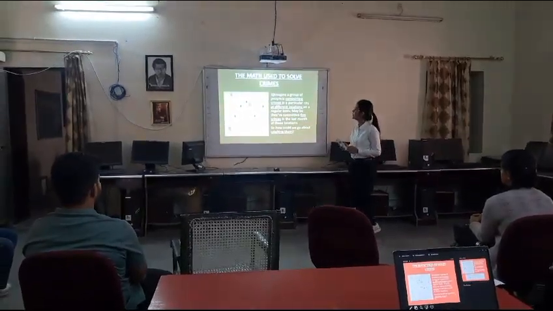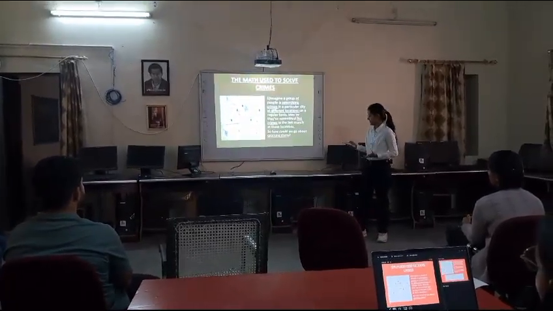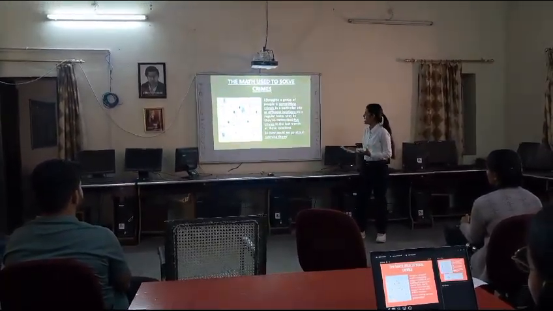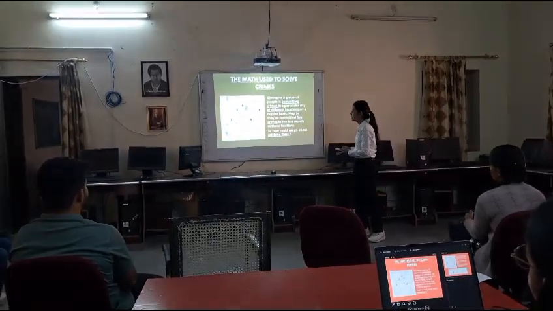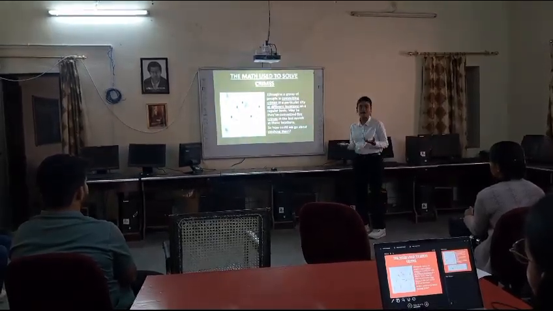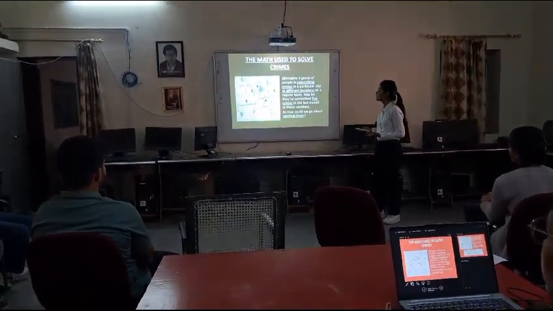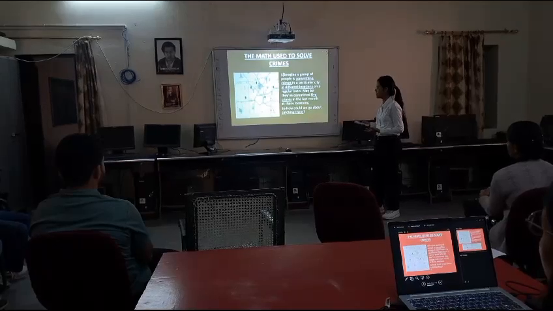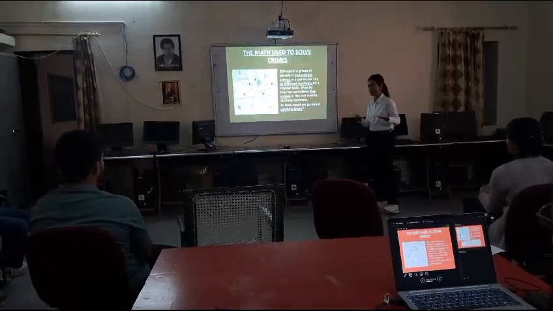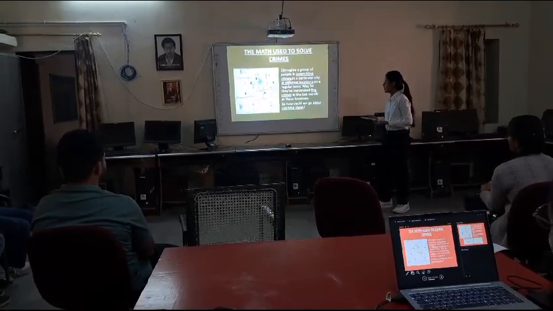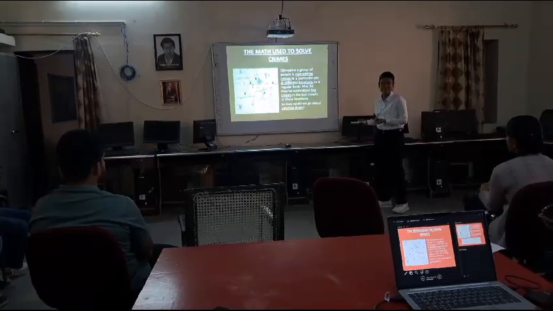The mathematics used to solve crimes. Now let's see how. Imagine this is a map of a city where a group of people are committing crime on a regular basis. And these are the 5 spots, the darker ones, on which they have committed the crime in the past few months. So how can we catch these people using mathematics?